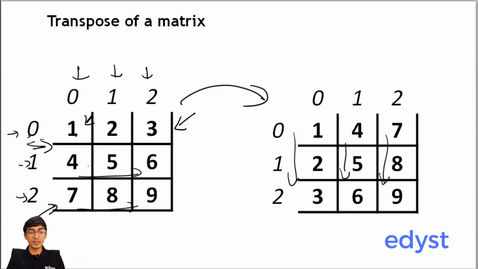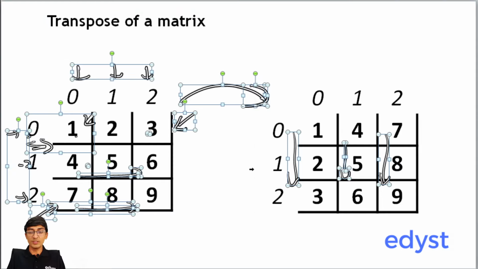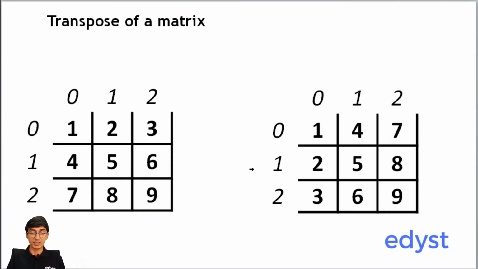So the transpose of a matrix, I'm assuming you already know two things about the transpose of a matrix, which is how do I even take input all of the array, right? So I'll show you how to take the input of the array, how to take the input of a 2D array. Let's say we have already taken this input of a 2D array. What we need to do is convert this matrix into this matrix. How do we go about doing this?